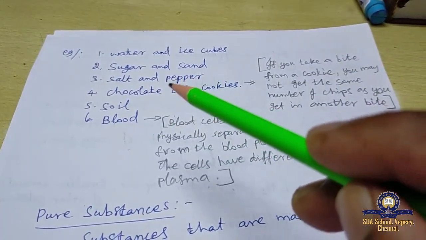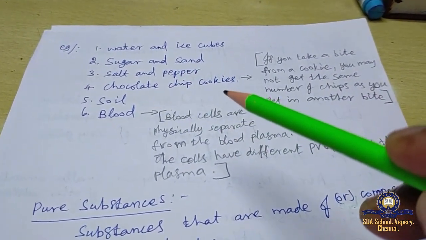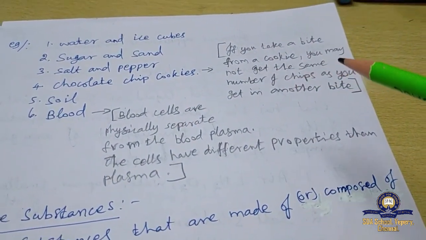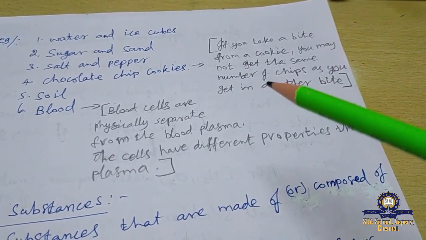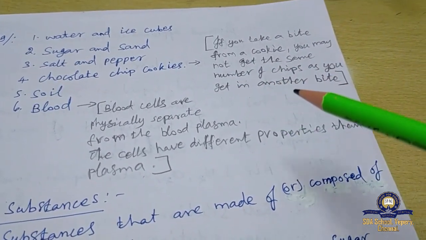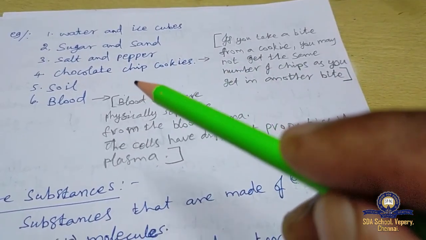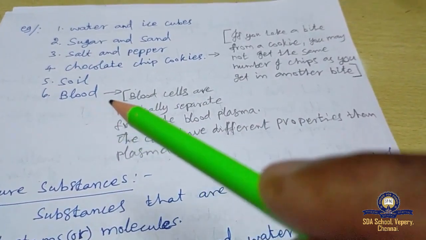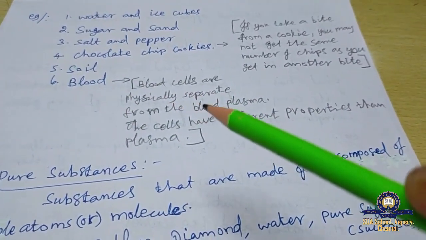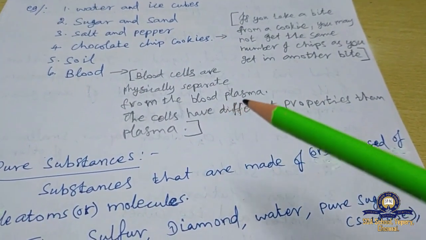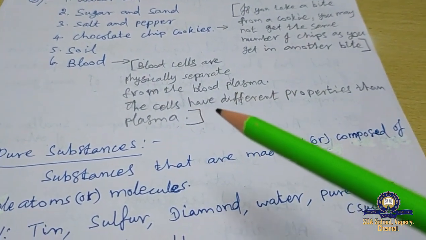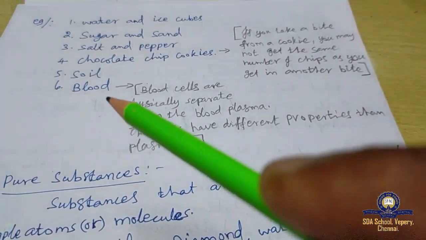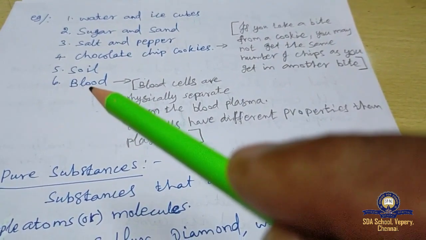Then salt and pepper, chocolate chip cookies. That means if you take a bite from a cookie, you may not get the same number of chips as you get in another bite. That's why chocolate chip cookies is the example. And then soil, then blood. Here blood cells are physically separate from the blood plasma. The cells have different properties than plasma. That's why blood is a heterogeneous mixture.